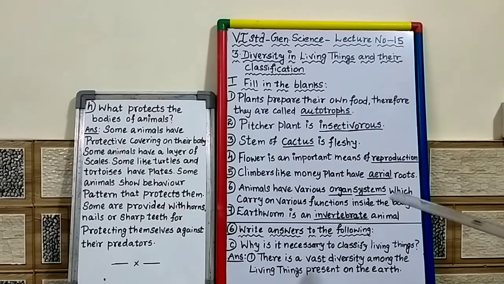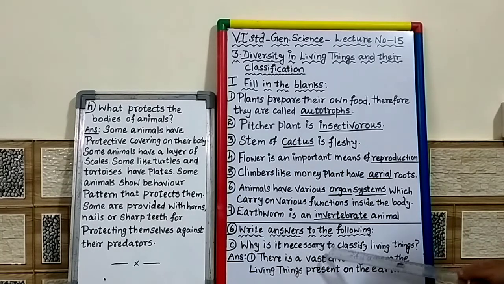Then the next question, write answers to the following, that is C, D and H. Among the 8 questions, I told you I will give 3 answers on the board. I have written those 3 questions on the board today, and you write them. Third question: why is it necessary to classify living things?